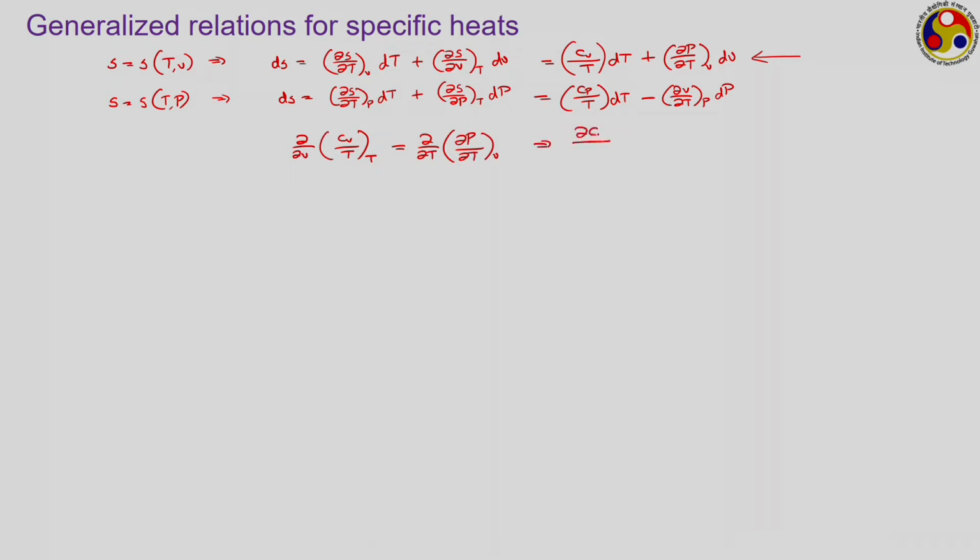So, we can write ∂Cv/∂V with constant temperature should be equal to T into ∂²P/∂T² at constant V. So, this is an expression for changes in specific heat at constant volume, that is Cv, with volume itself at constant temperature. Similarly, if we use the second definition now, this one,